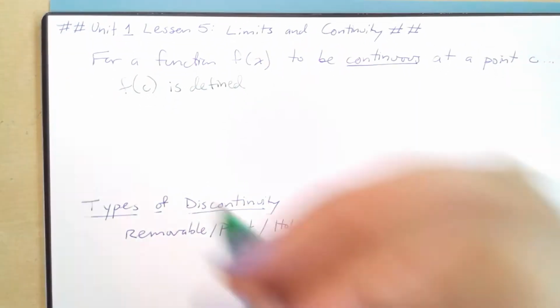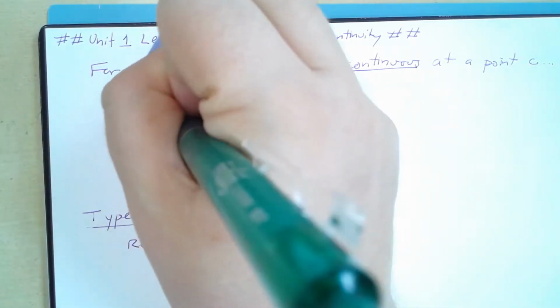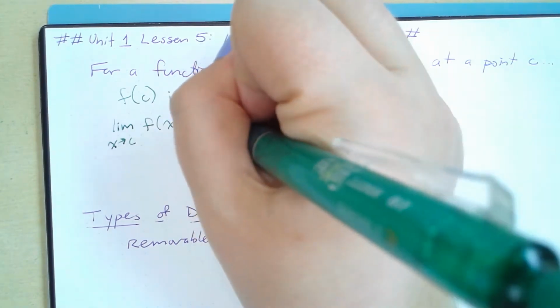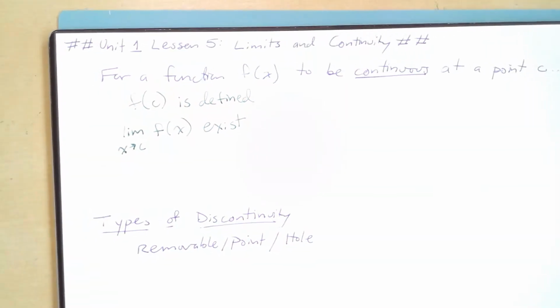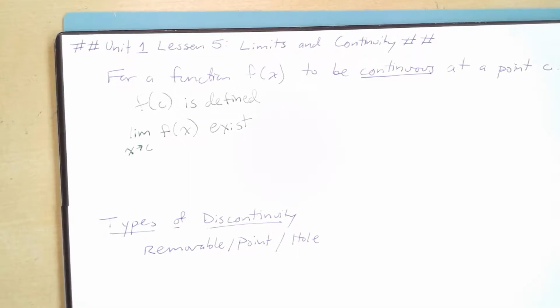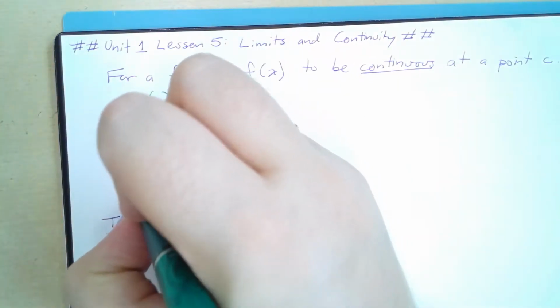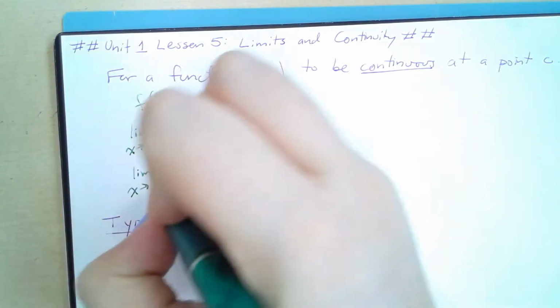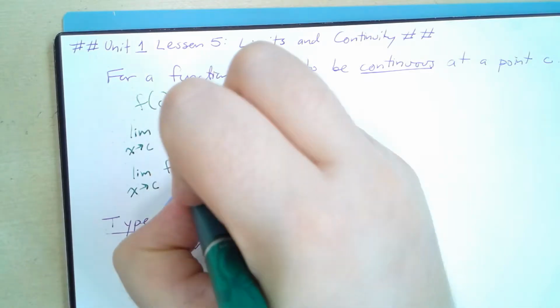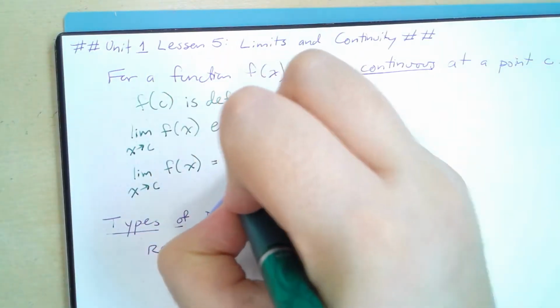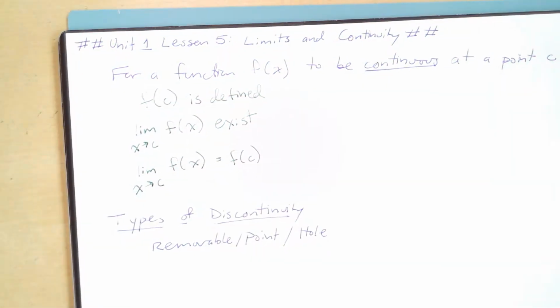And secondly, the limit as x approaches c of f of x has to exist, right? So there has to be a limit and an actual value. And finally, the limit as x approaches c of f of x needs to actually equal f of c. So let's talk about that a little bit more. Sometimes we don't have continuity, and in that case we have discontinuity.